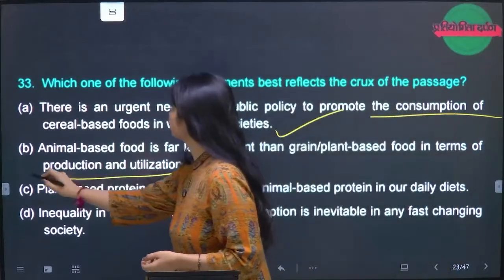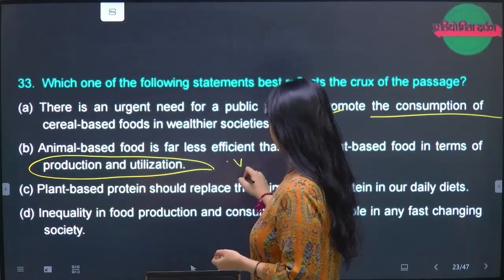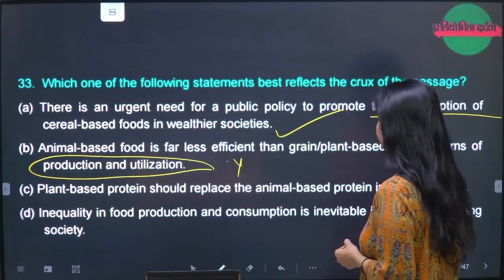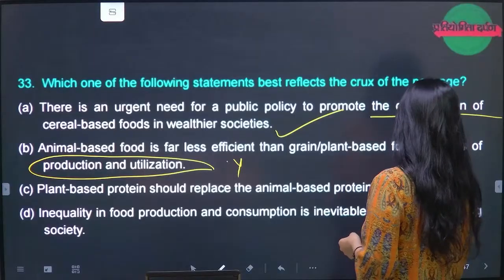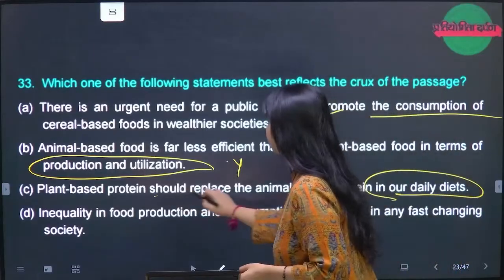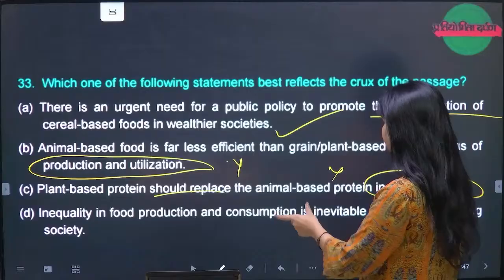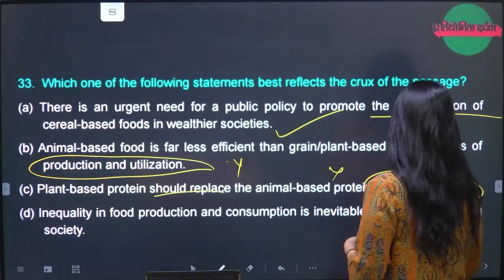C, plant based protein should replace the animal based protein. D, a daily diet should replace. E, inequality in the food production and consumption is inevitable in any fast changing.